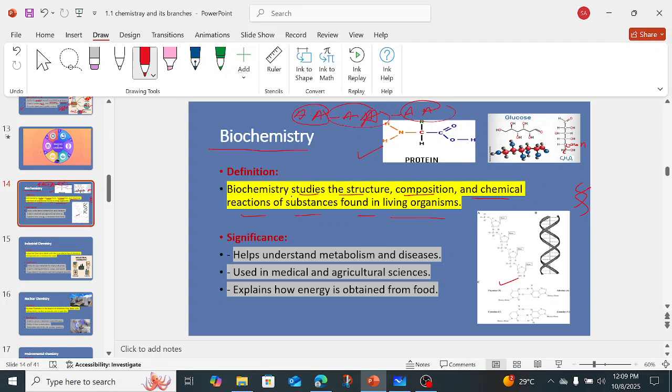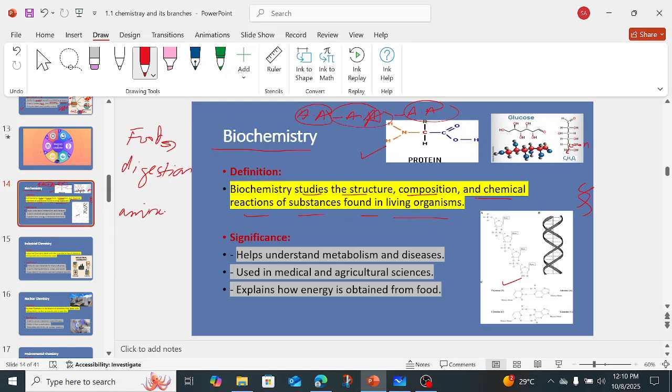Also, the chemical reactions of a substance. For example, if you take food, after digestion it converts into simple micromolecules. Like the protein you have taken is converted into amino acids. You have taken carbohydrates, which are converted into the simplest molecules, glucose, right?